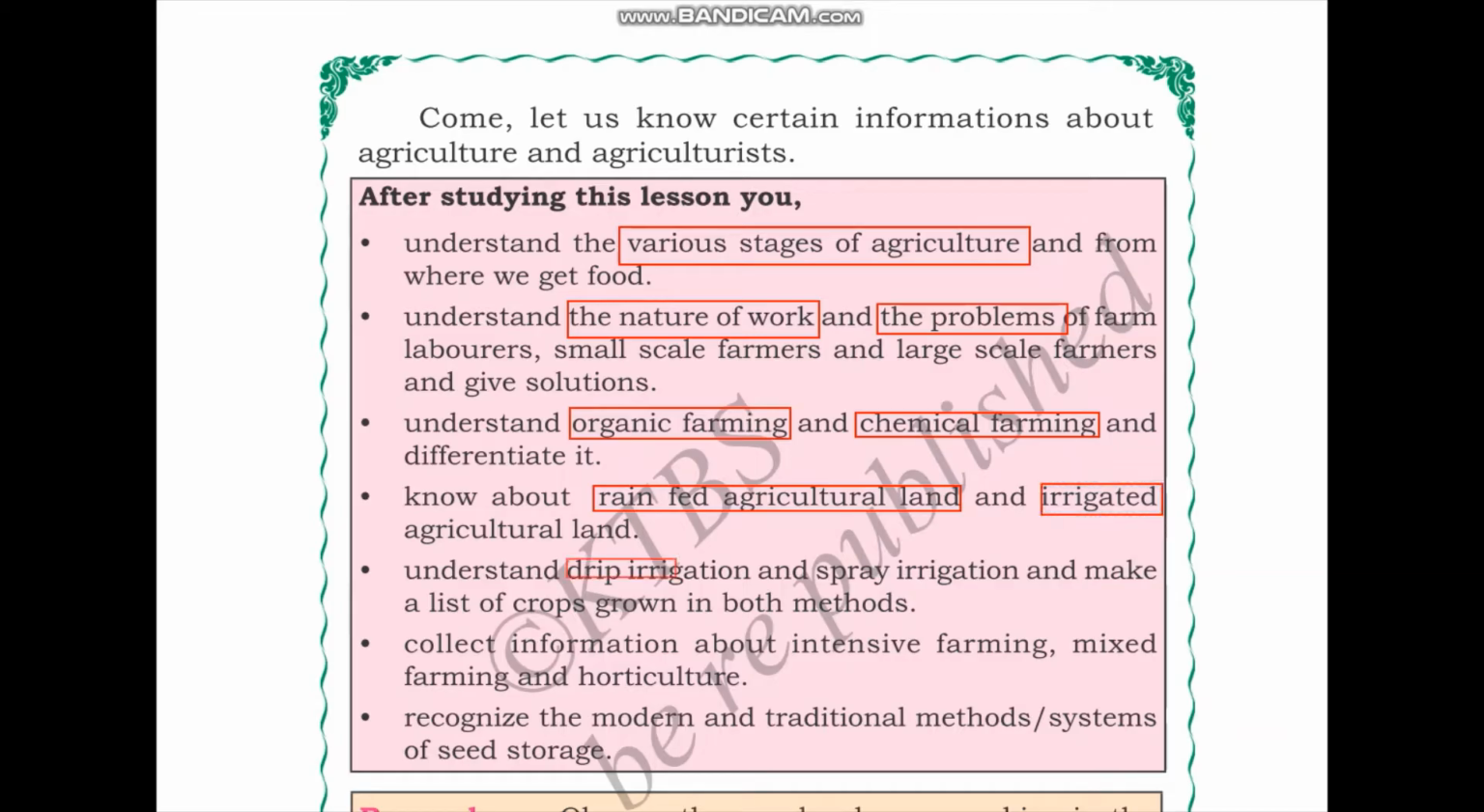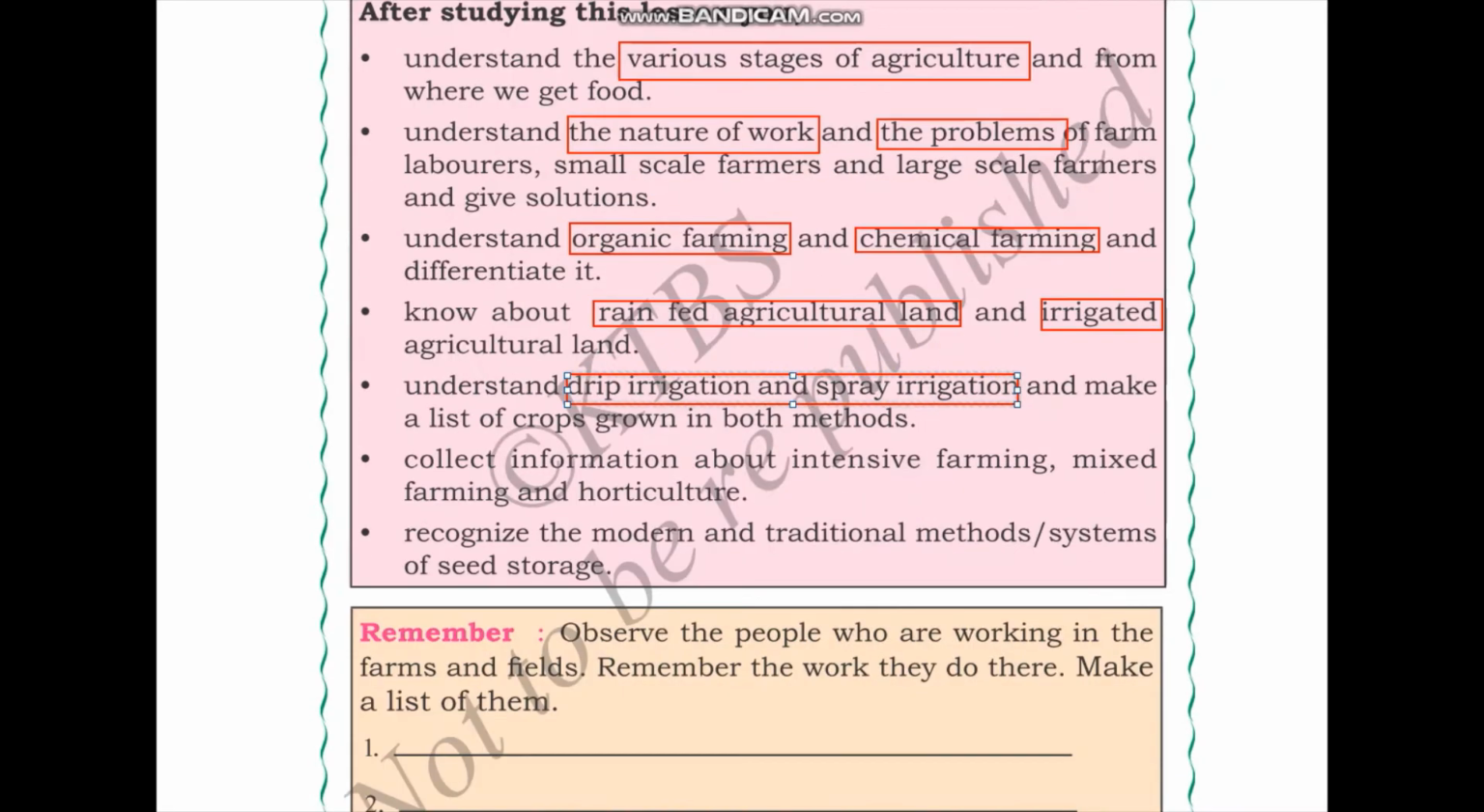Understand drip irrigation and spray irrigation and make a list of crops that are grown in both methods. Collect information about intensive farming, mixed farming and horticulture. Recognize the modern and traditional methods or systems of seed storage.